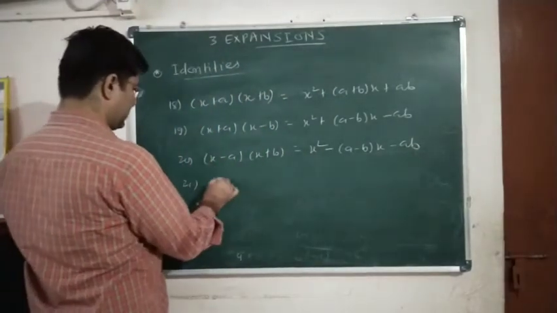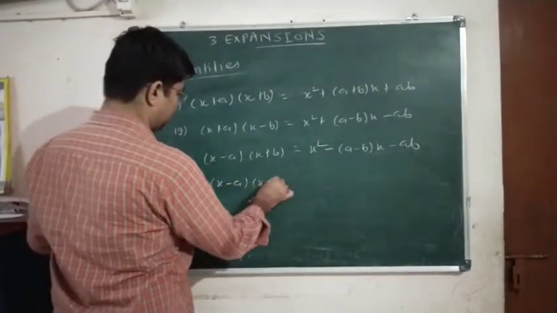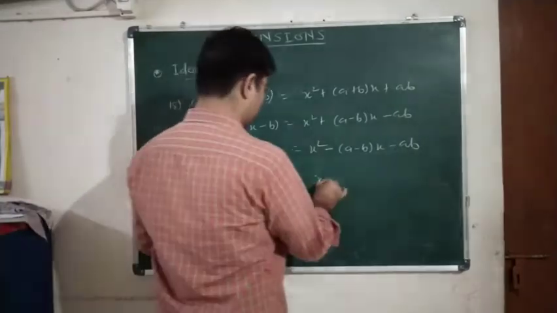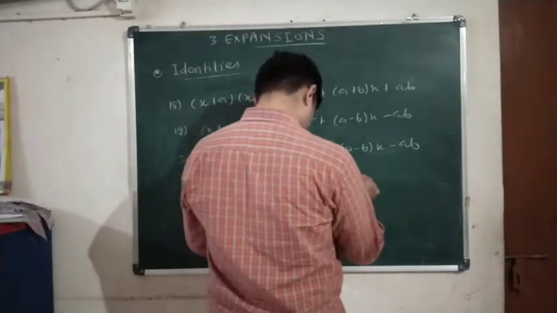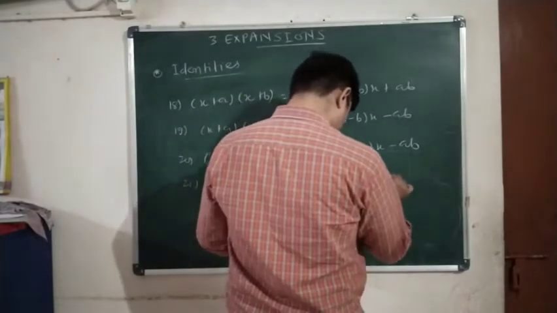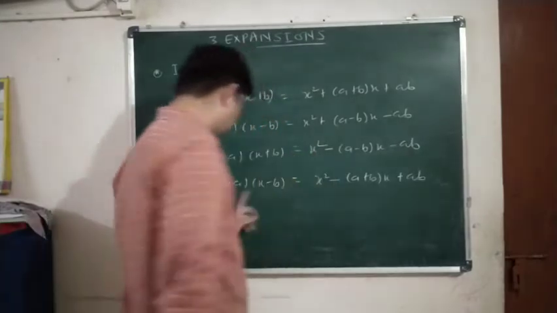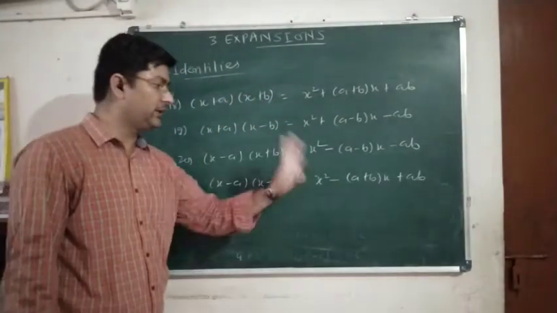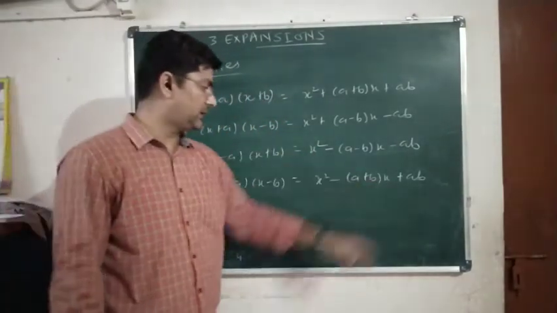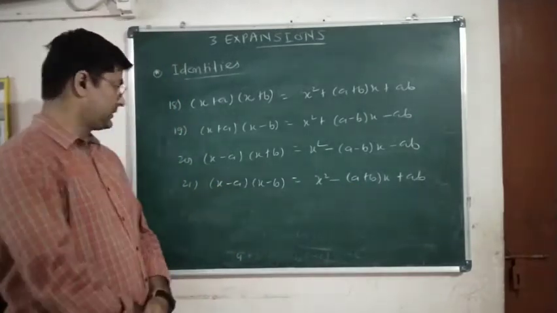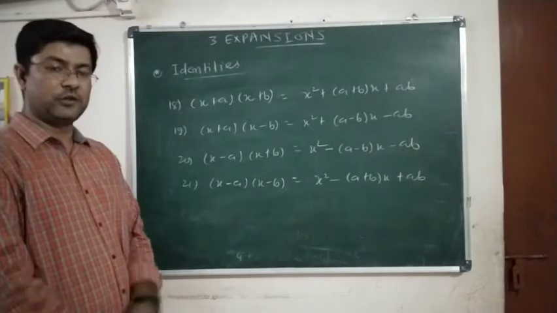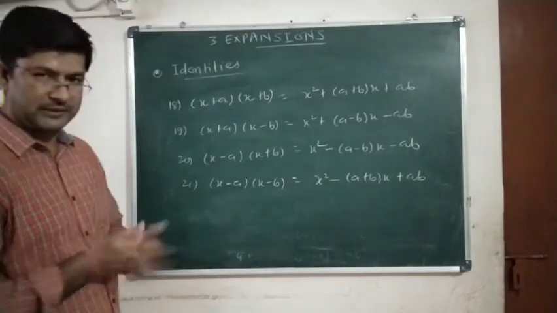And if both brackets contain a minus sign, then we can write x² minus (a + b)x and plus ab. Both are minus, and minus times minus is plus, a into b. So the last term will be plus in this case, and the middle term will be minus. Okay, so these are all the identities for all the three exercises I have given at a time.